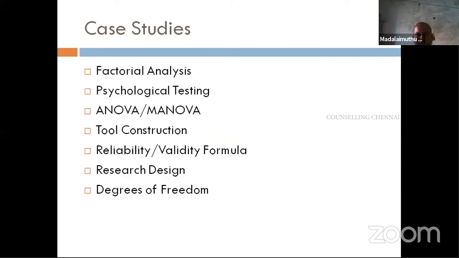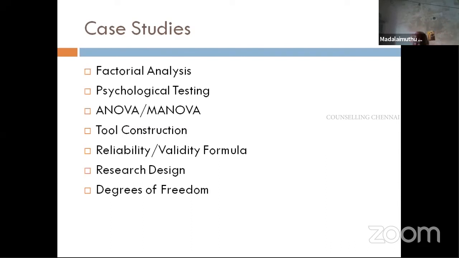Now, when it comes to case studies, if you look at the previous question papers, the questions are around themes like research methodology and psychological testing. They are asked in the format of case studies, and at least two case studies are there, so 10 questions. Now, factor analysis: if you look at the actual question papers, out of 5 questions, 3 questions will be repeated in different form. You just go through all the December question papers, especially prior to this exam being conducted.